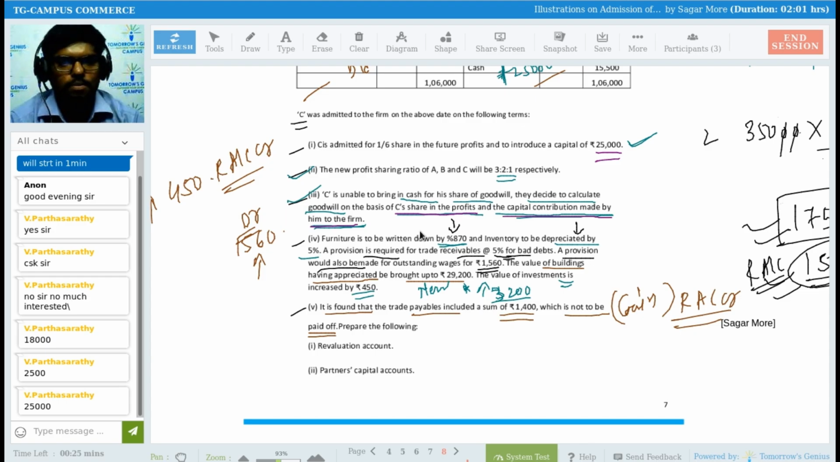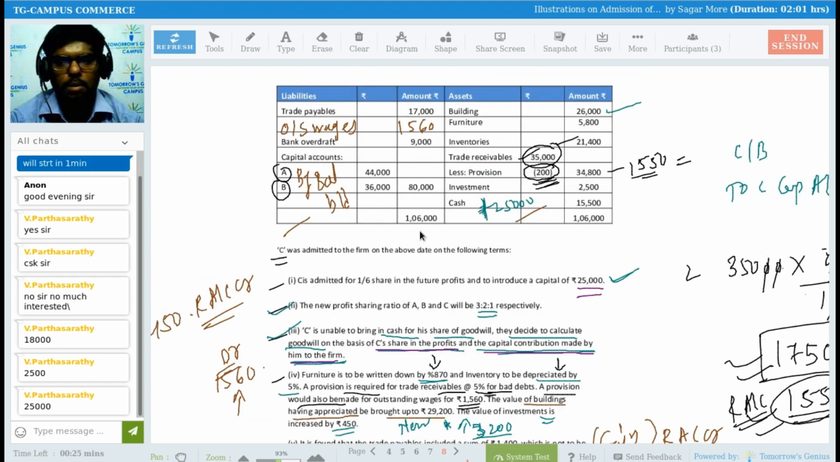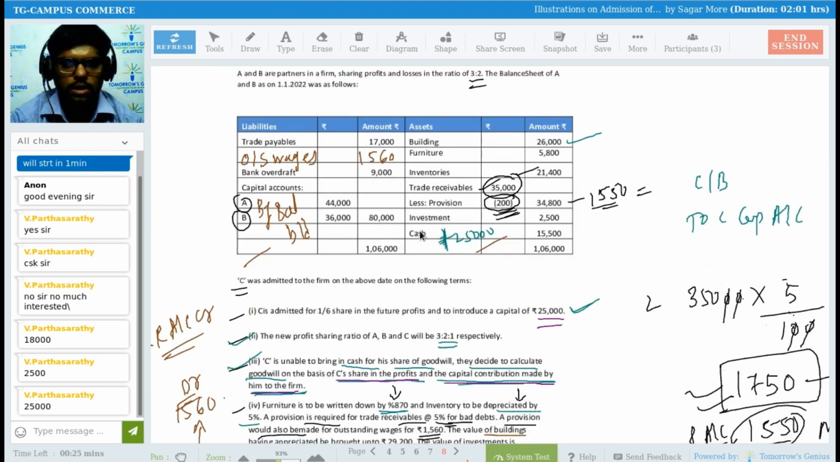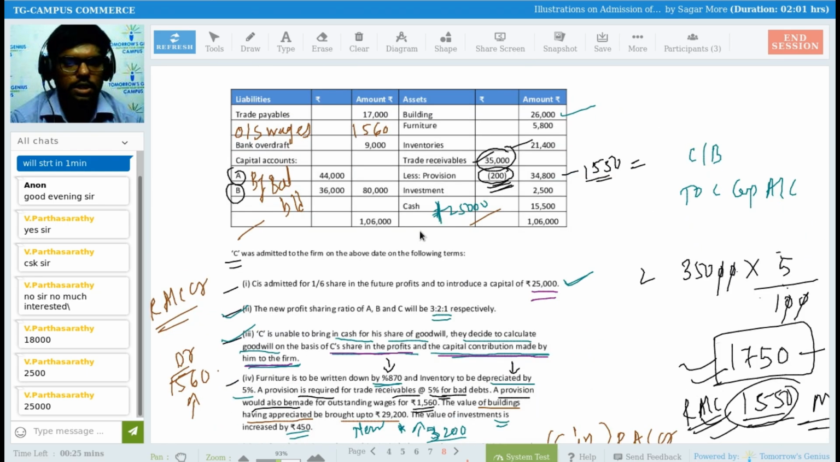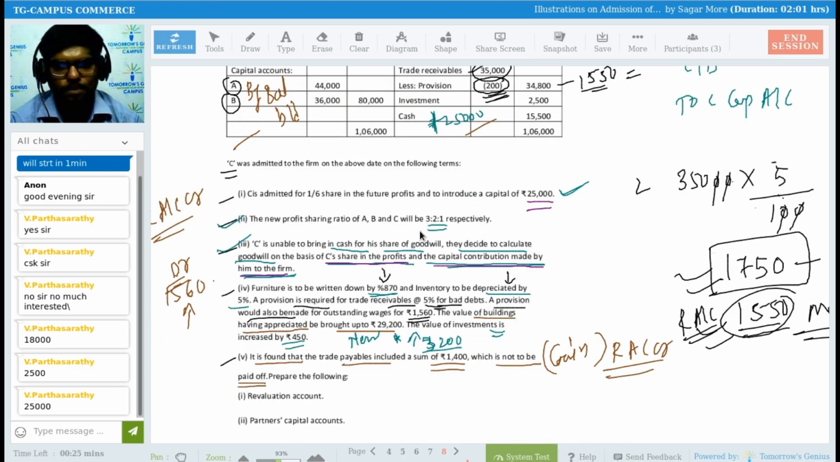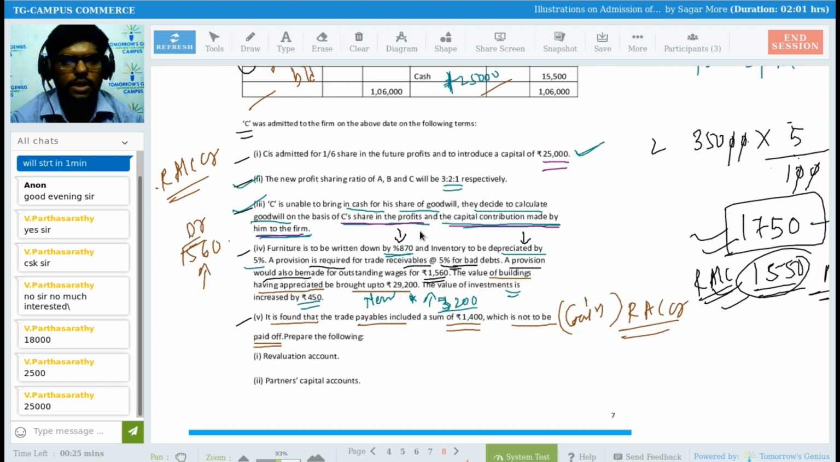Understood these adjustments? So after doing these, you can prepare the revaluation account. You can prepare the partners' capital account as well, that they ask you to prepare. Understood these? How to calculate sacrifice ratio, you know, right? Only thing left is how to calculate the goodwill, right? So it is nothing but hidden goodwill. If you remember the meaning of hidden goodwill.